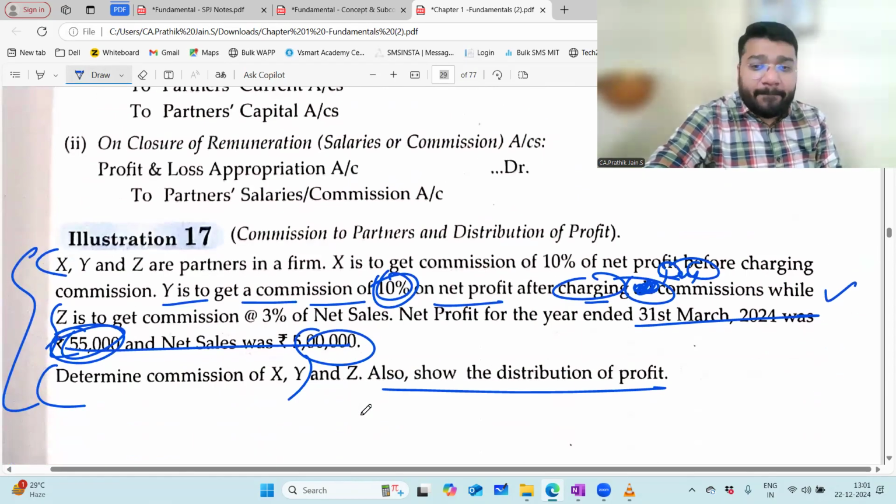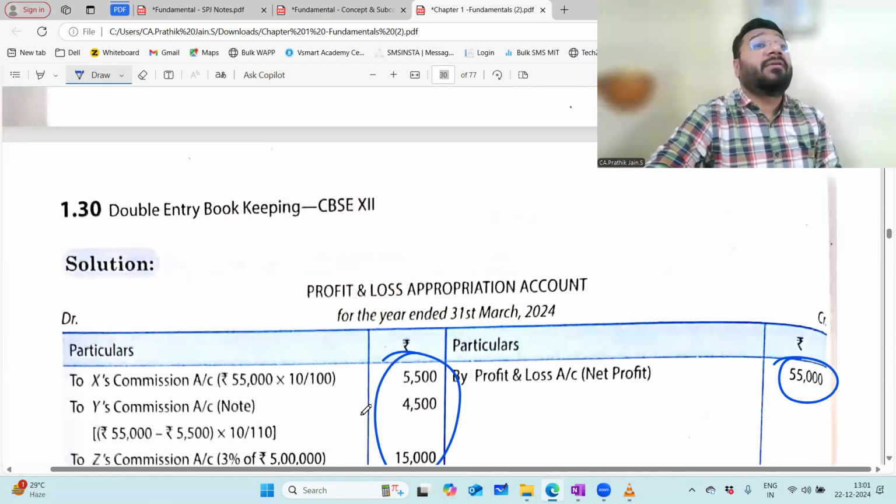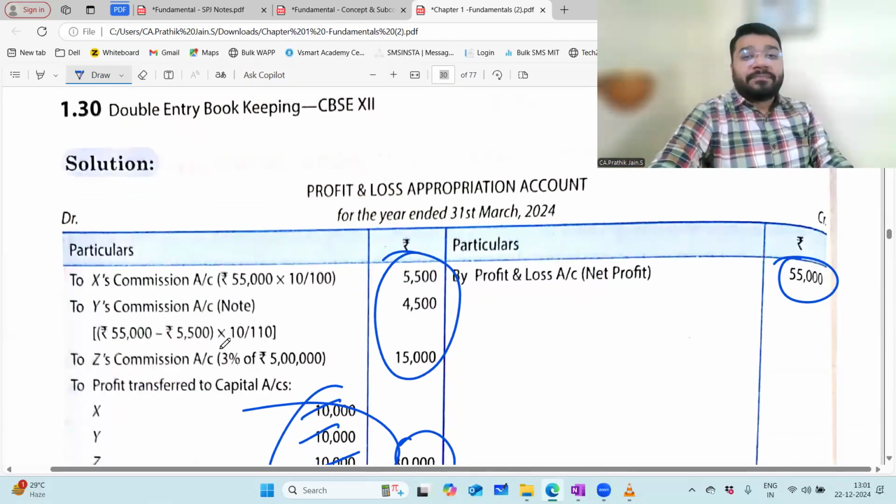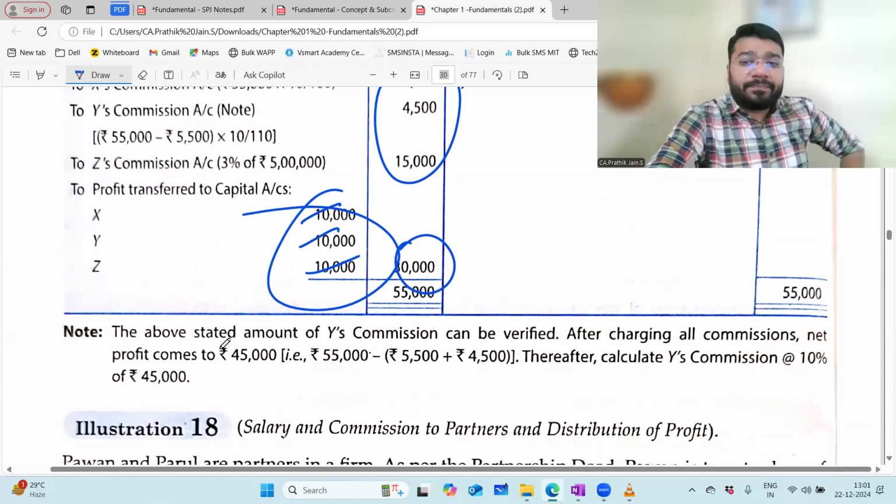Is the profit sharing ratio given? No, sir, not given. In the absence of a partnership deal or in the absence of the profit sharing ratio, it has to be distributed equally. Equally. Any problem? No, sir.